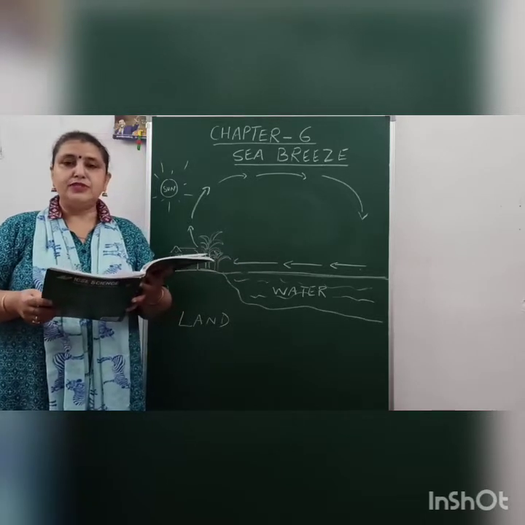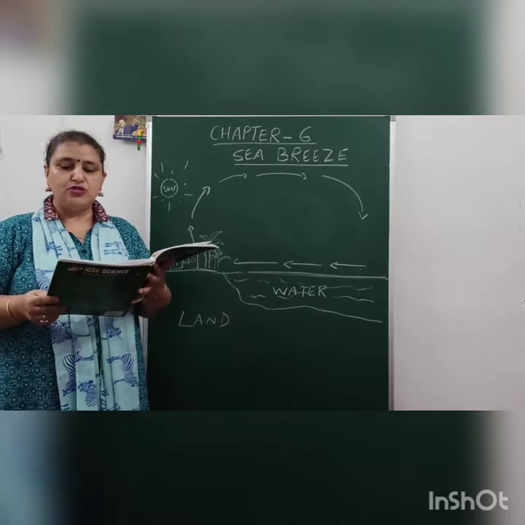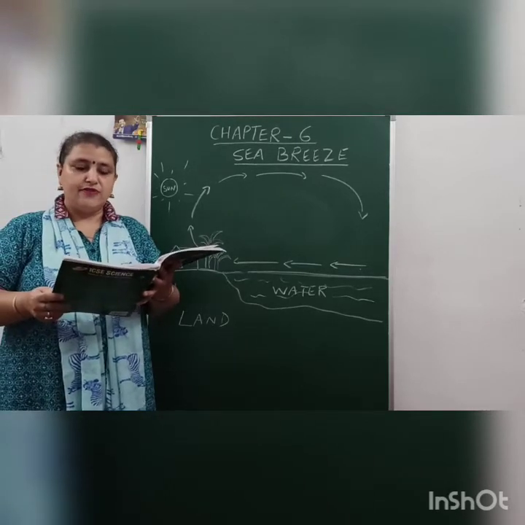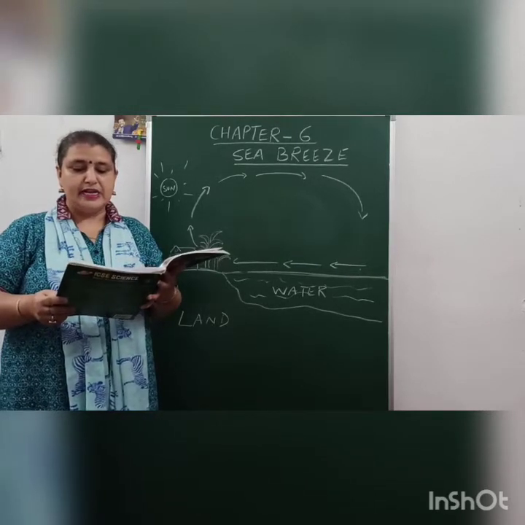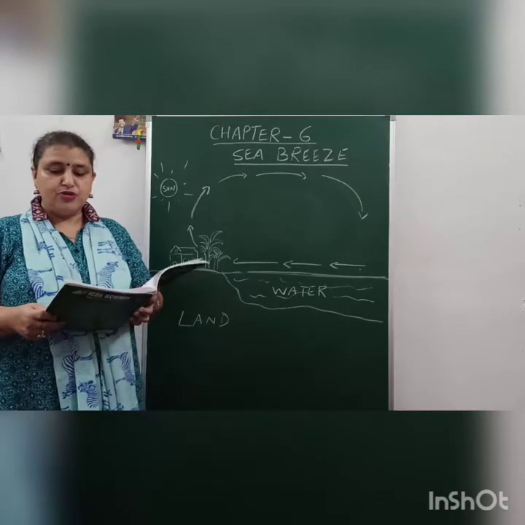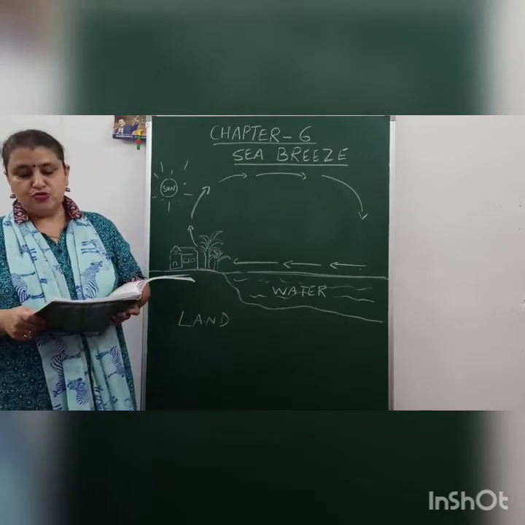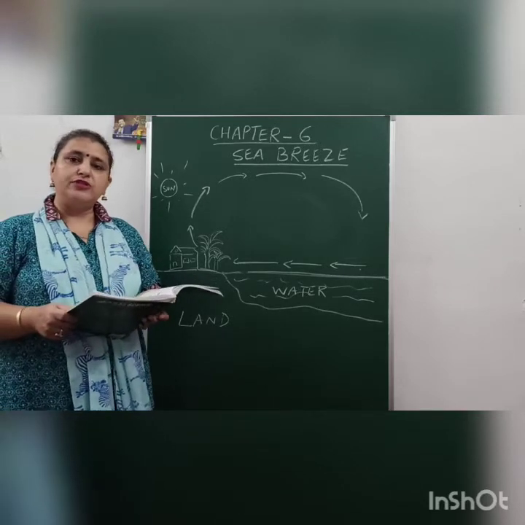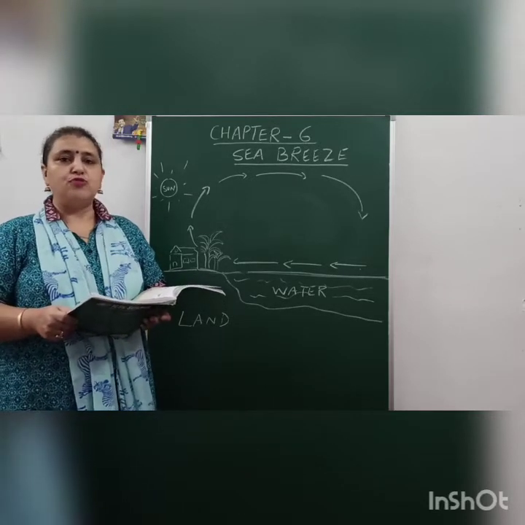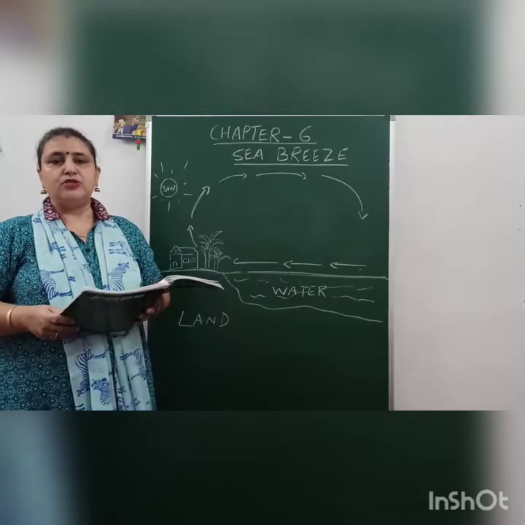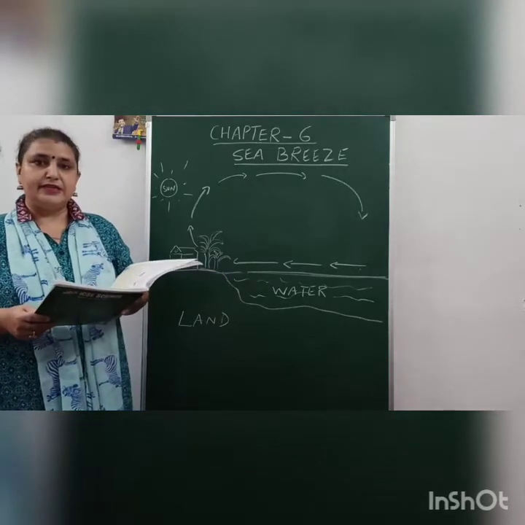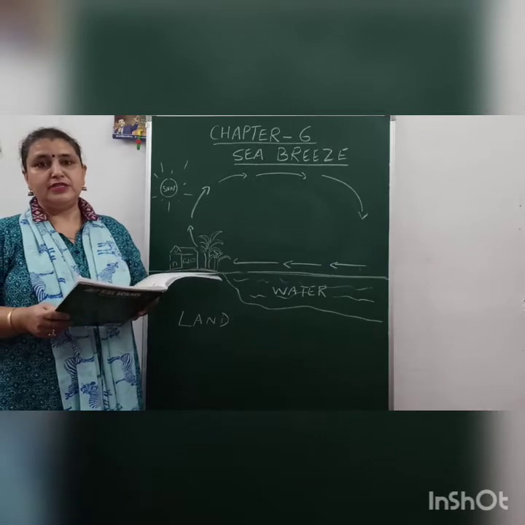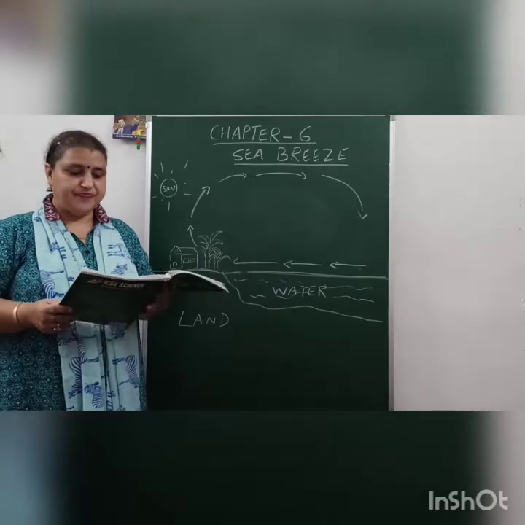The continuous movement of air from hot to cold regions and vice versa is called air currents. That means the movement of air from hot to cold regions and from cold to hot regions is called air currents. That is why they have mentioned vice versa. Vice versa means ulta pulta.